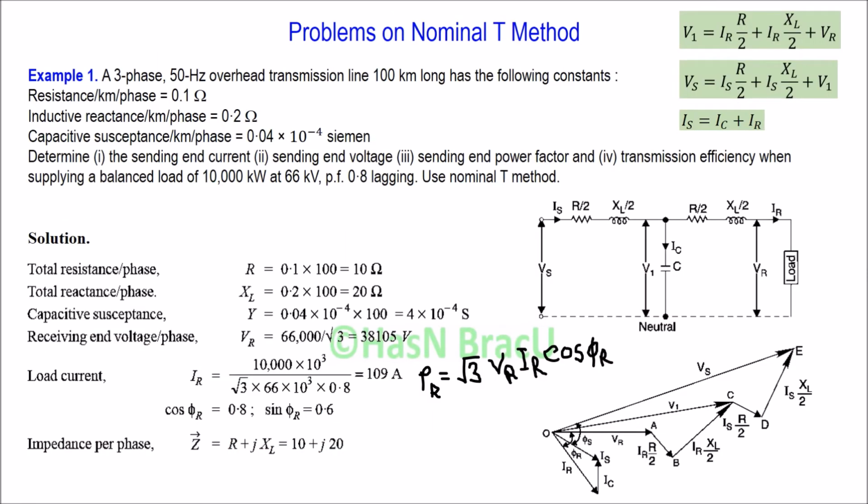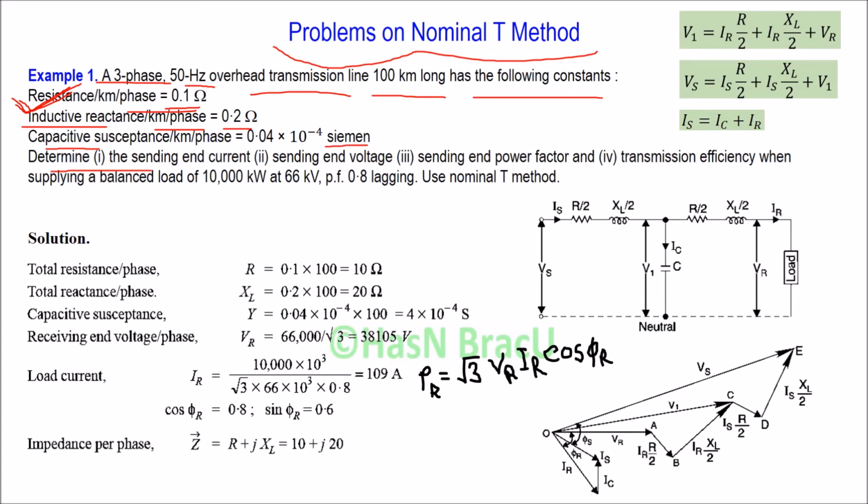Now here is a problem on the nominal T method. A 3-phase 50 Hz overhead transmission line 100 km long has the following constants. Resistance per kilometer per phase is 0.1 ohm. Inductive reactance per kilometer per phase is 0.2 ohm. Capacitive susceptance per kilometer per phase is 0.04 into 10 to the power minus 4 Siemens.